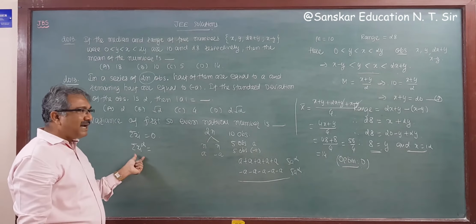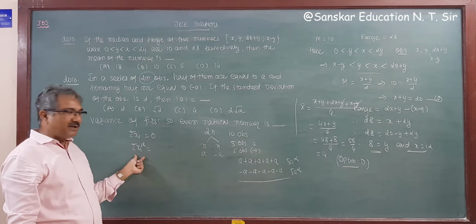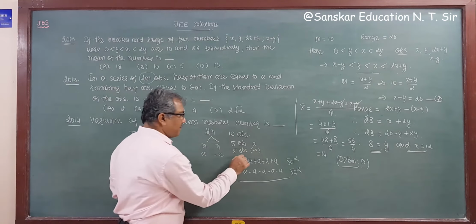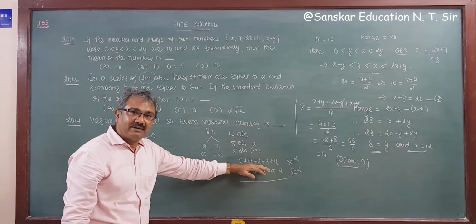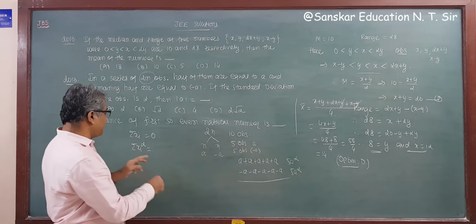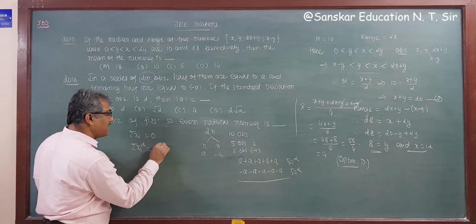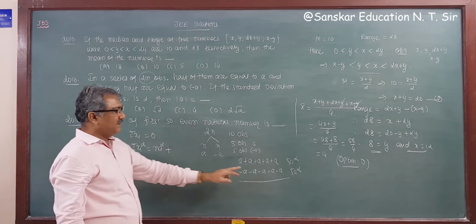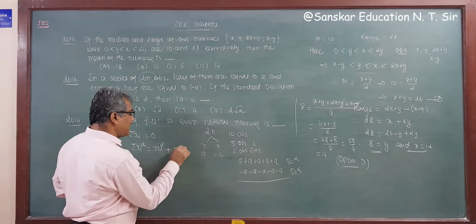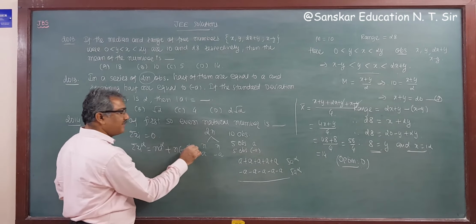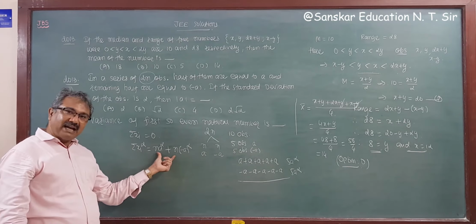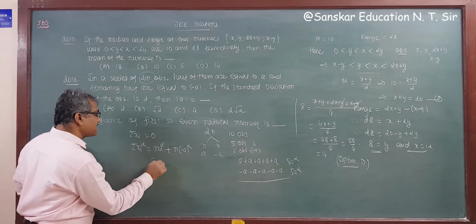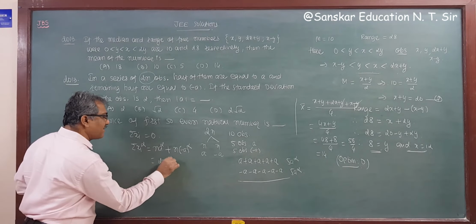So sigma xi square is n times a square plus n times minus a whole square. So minus a square is plus a square, so this is twice n times a square.